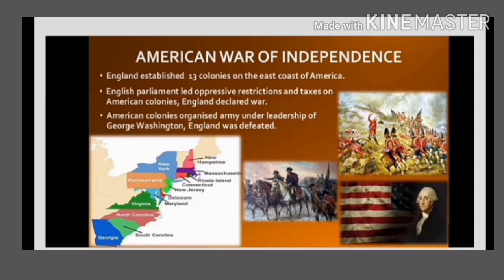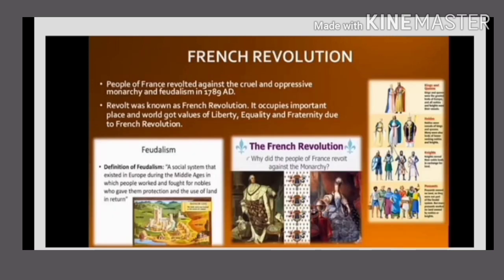Next point, French Revolution. In 1780 AD, the people of France revolted against the uncontrolled and unjust monarchy and feudalism and established a republic. This event is known as the French Revolution. The French Revolution gave the world the three values of liberty, equality, and fraternity.